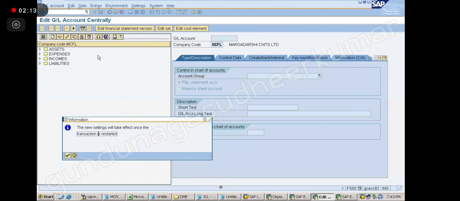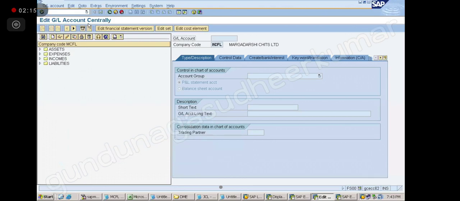So what you have to do is come back again and restart the transaction. Then you will see. Okay, sir. Thank you. Got it? Good. I will check it and let you know. Okay, thank you. No problem.